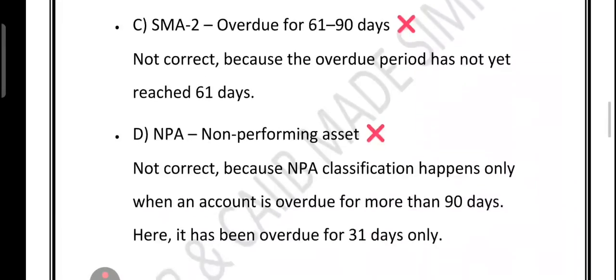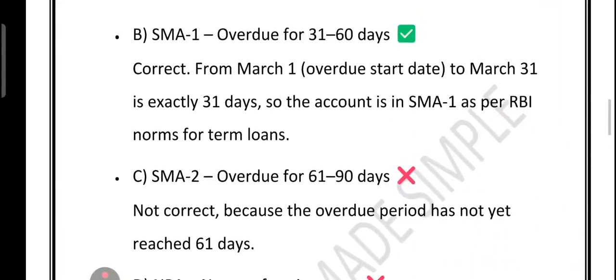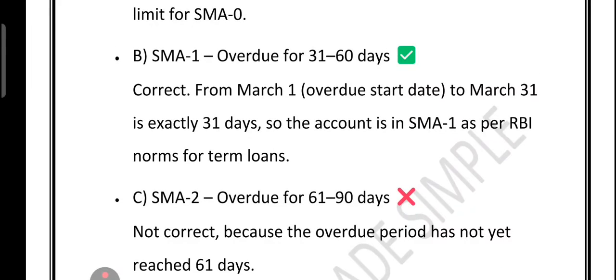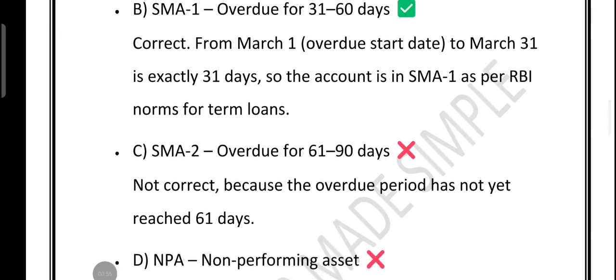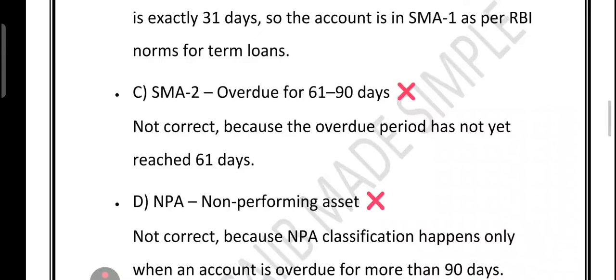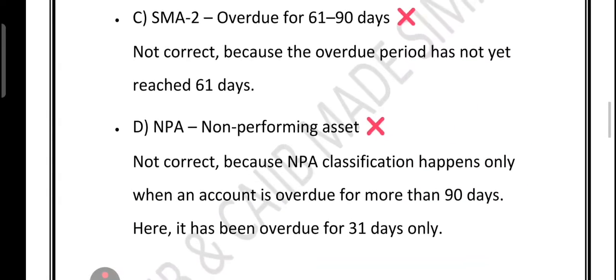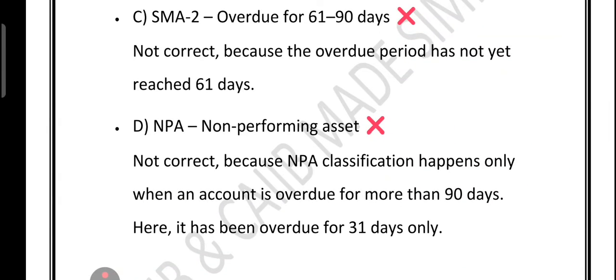So let's recapitulate what we have covered. Remember, SMA0 means overdue for 1 to 30 days. SMA1 means overdue for 31 to 60 days, which is our case here. SMA2 is overdue for 61 to 90 days. NPA is overdue for more than 90 days. Having one extra day can change the SMA category, right?